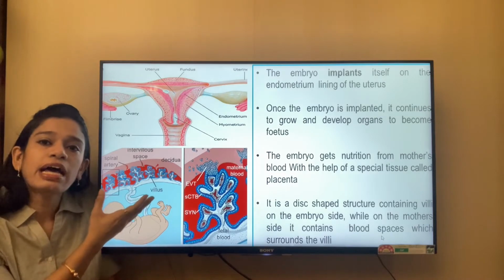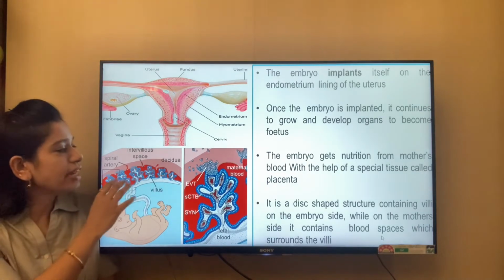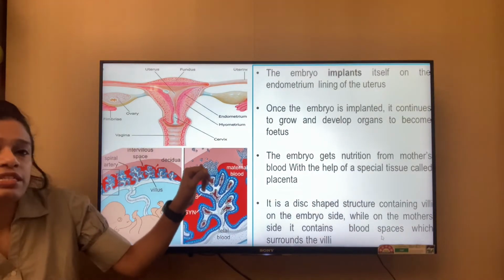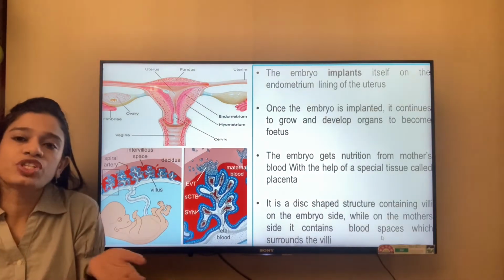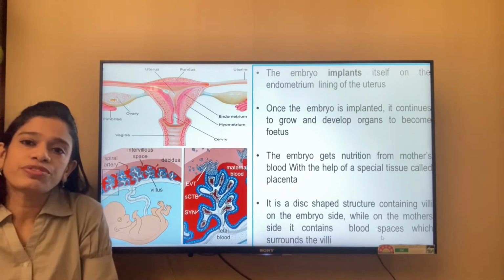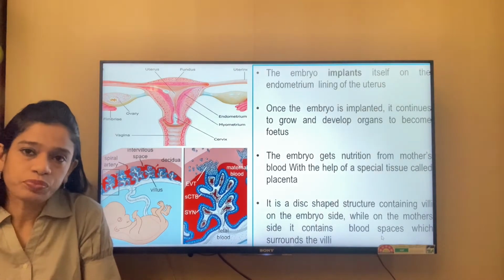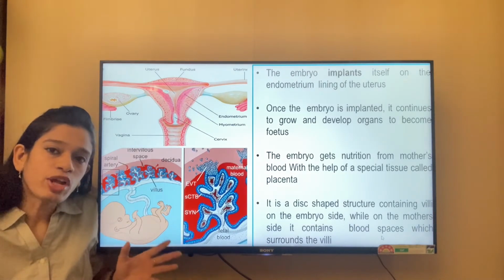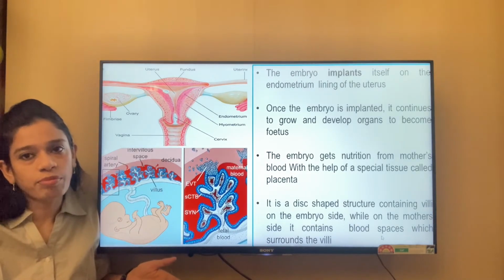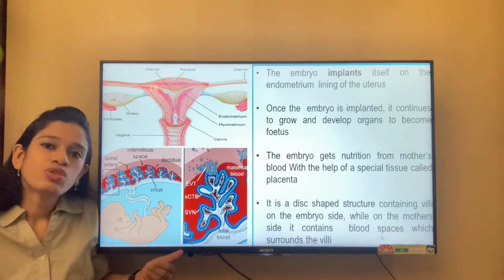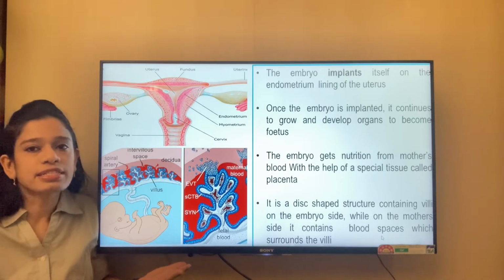The placenta then ejects it into the mother's blood, which carries the waste, and it is given out through the excretory process of the mother. So this is how the baby gets nourishment and oxygen, and gives out carbon dioxide and waste products through the mother, and it starts to grow.